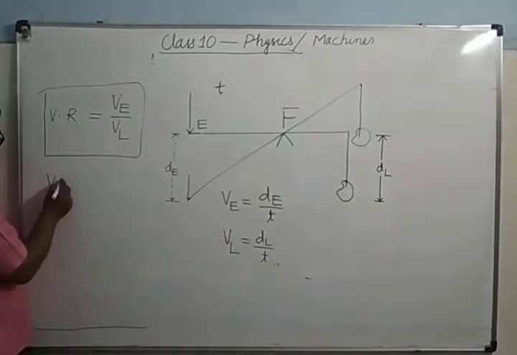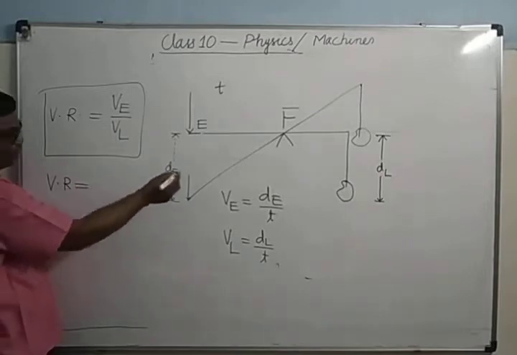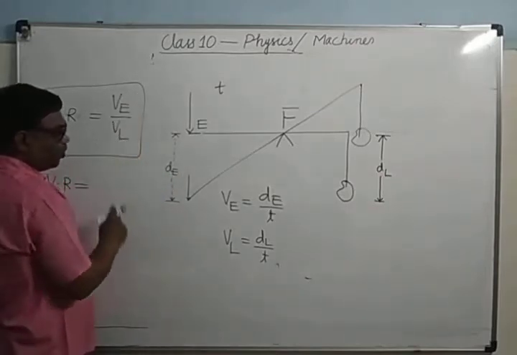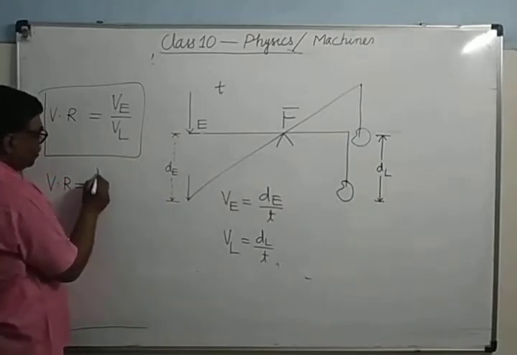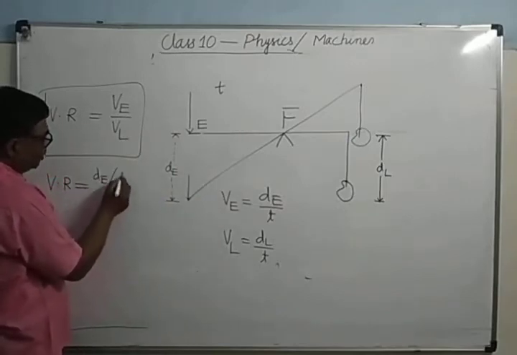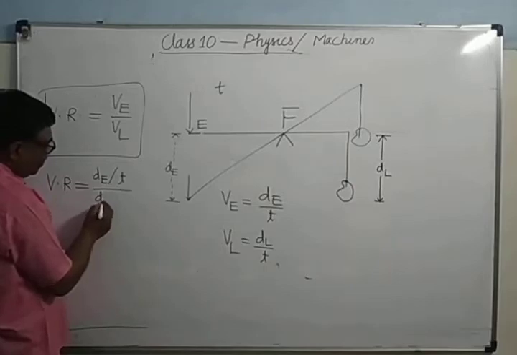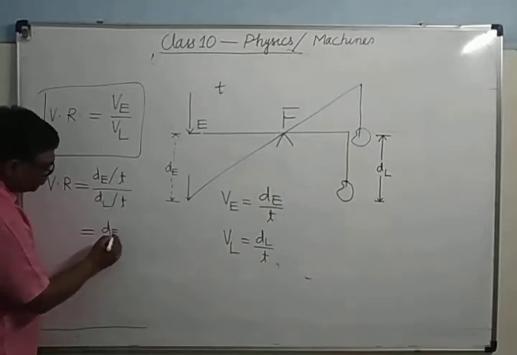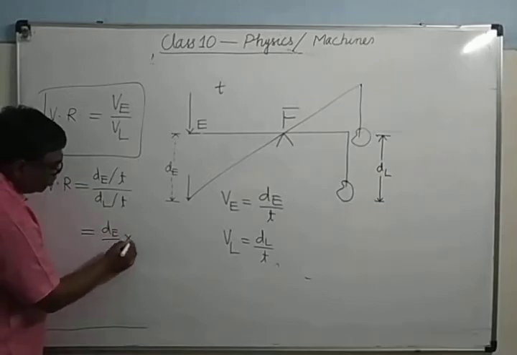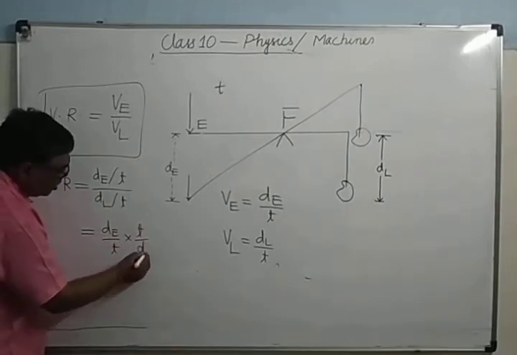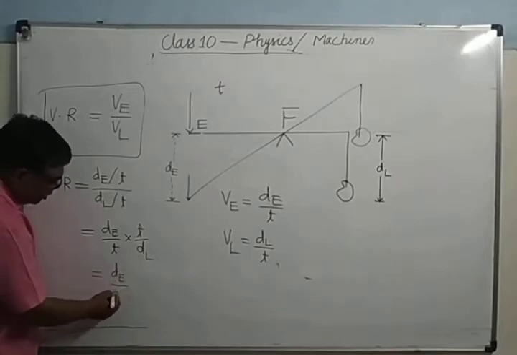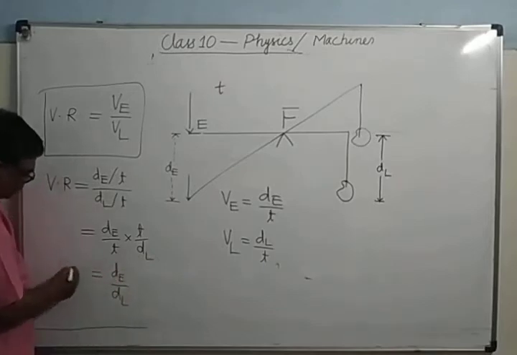Now we can write it in one more form. If you substitute the values, VE upon VL, velocity of effort upon velocity of load, that is dE upon t divided by dL upon t. When you simplify, t into t upon dL, that equals dE upon dL.